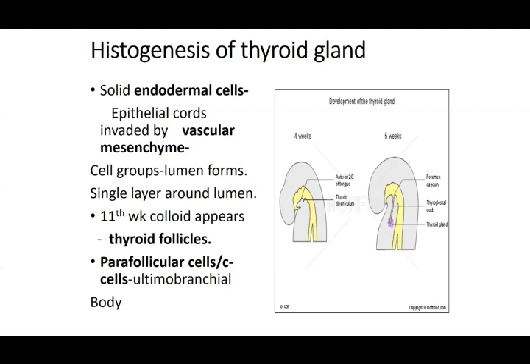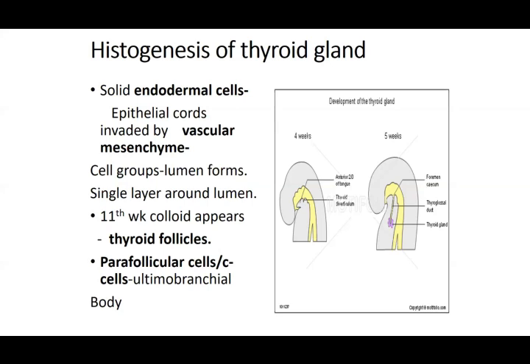Now the histogenesis, the internal structure. The endoderm gives rise to the parenchyma. The parenchyma, the epithelial cord-like cells, is split up by the vascular mesenchyme. You have plenty of stroma plus blood vessels, because they have to take away the secretions.